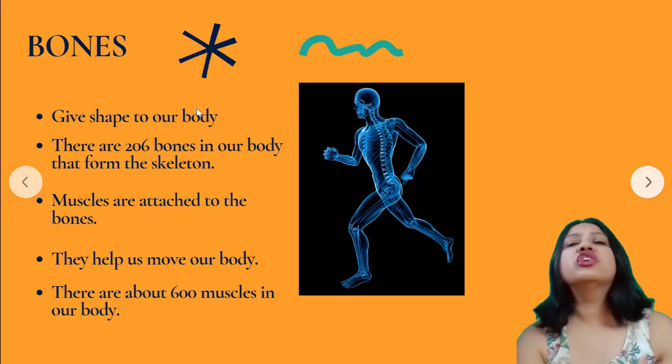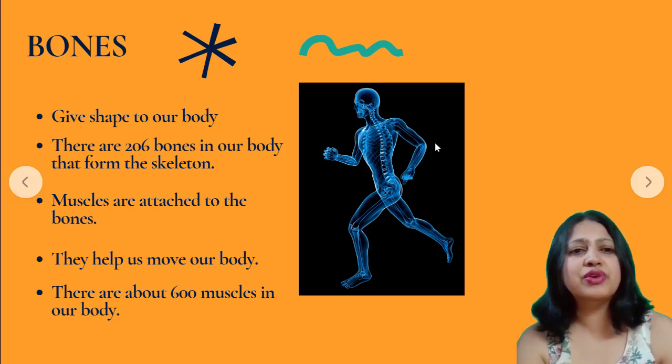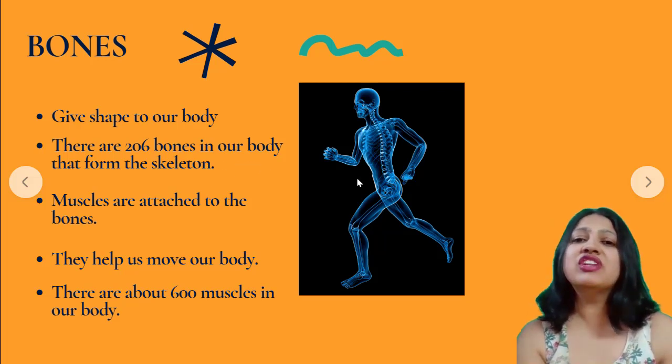The next part that we're going to study about is bones. We have so many bones inside our body. They give shape to our body. How many bones are there? There are 206 bones inside our body, and with the bones alone, we will look like this.